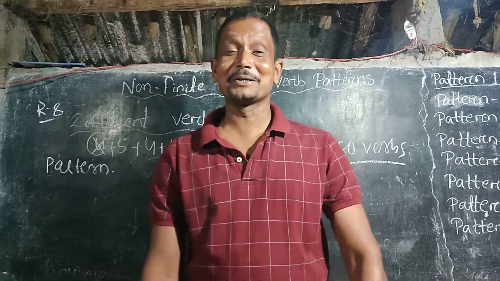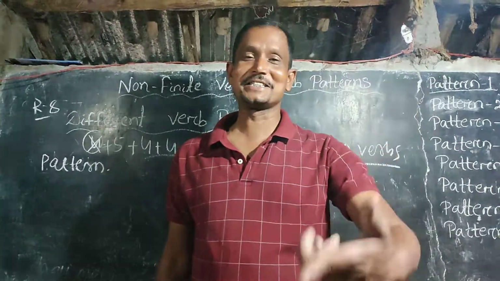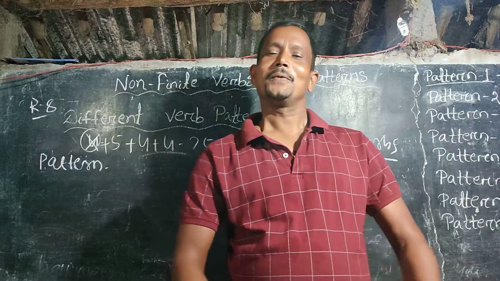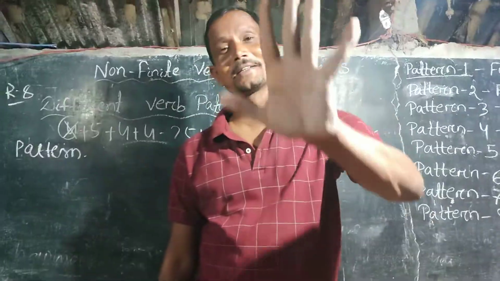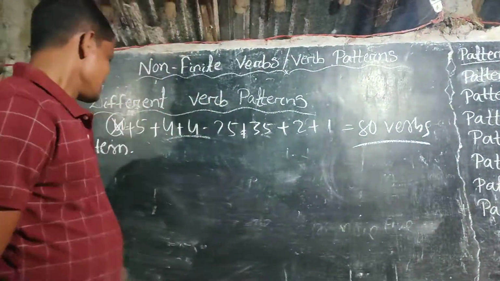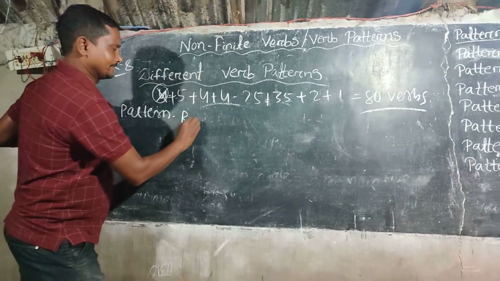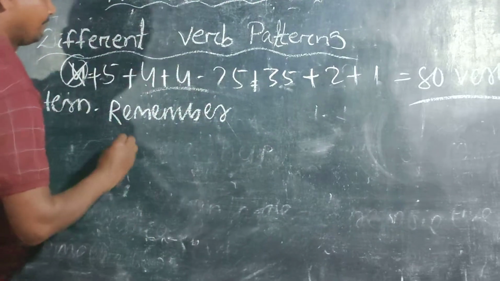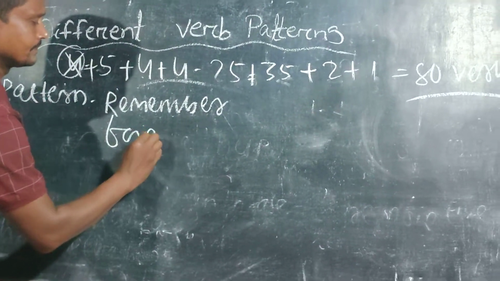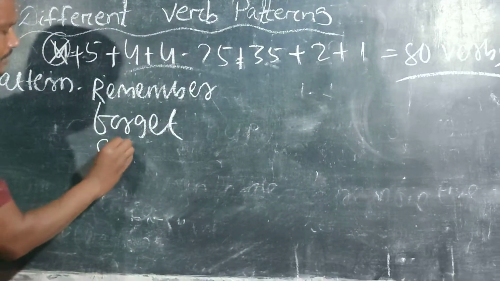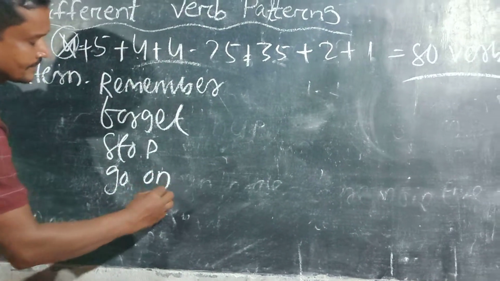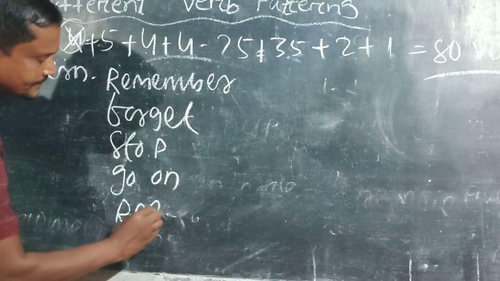Let's proceed to pattern number 2. What is pattern number 2? In pattern number 2, we can find 5 verbs. So what are the 5 verbs? Yes, they are remember, forget, stop, go on, and regret.